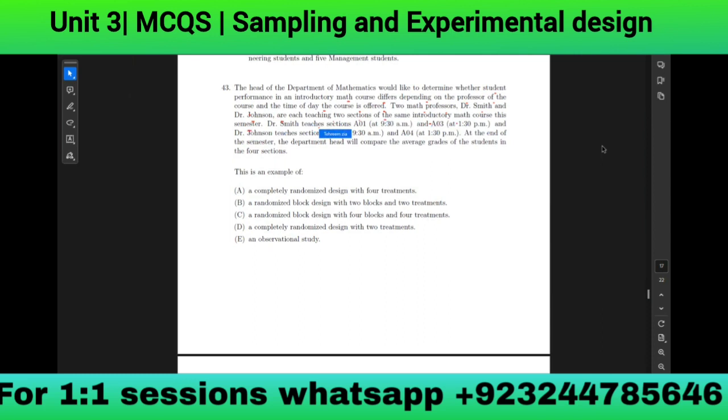Dr. Smith teaches sections A1 at 9:30 a.m. and A3 at 1:30 p.m., and Dr. Johnson teaches A2 at 9:30 a.m. and A4 at 1:30 p.m. At the end of the semester, the department head will compare the averages of the students for the four sections. This is an example of observational study. There are no blocks, simply an observational study that they will observe about the different sections and the timing.